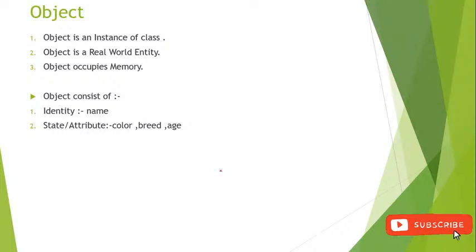And then behavior: the dog can eat, the dog can run, the dog can bark. So an object consists of identity, state, attributes, and behavior.